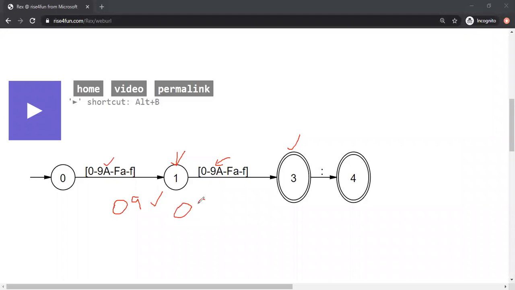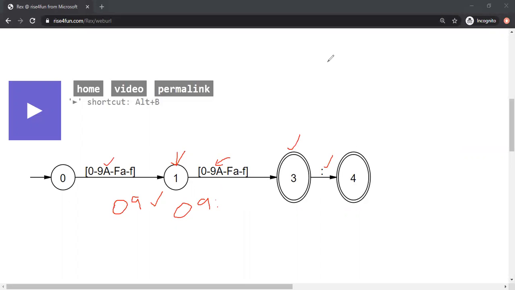Okay, what about this input? 0, 9, a colon. This is also an accepted input, because 0, 9 will put us at state number 3, and a colon will match the colon here. That's the reason why we have 2 circles. All 2 circle nodes are accepted state nodes. Okay, that's basically the semantics.